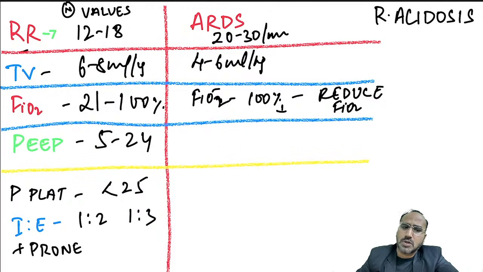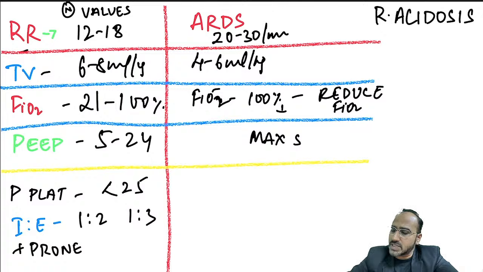Okay? PEEP you keep 5 to 24. Maximum up to 24 can be kept. And PEEP is nothing but what, guys? PEEP is nothing but positive end expiratory pressure. Okay? Plateau pressure should be less than 25.